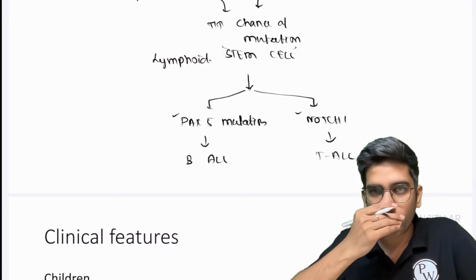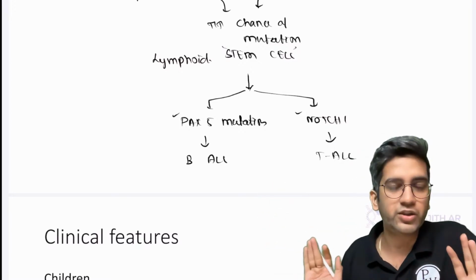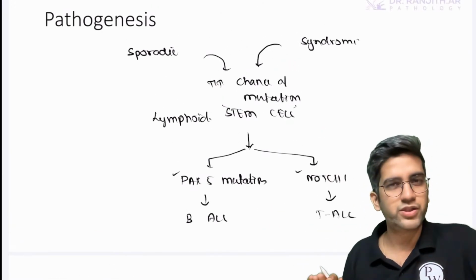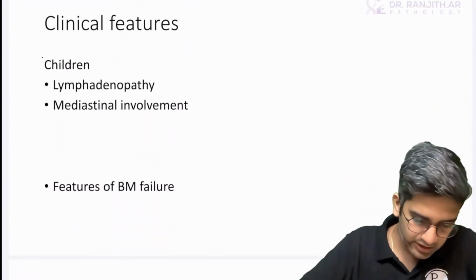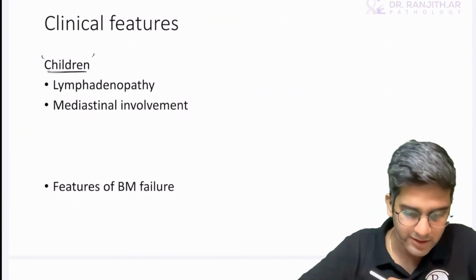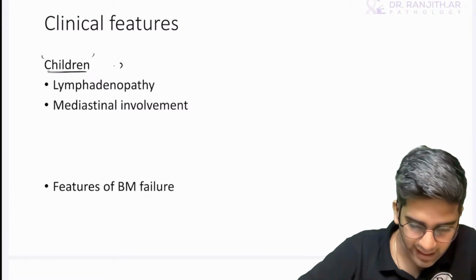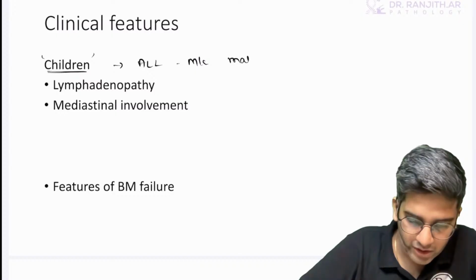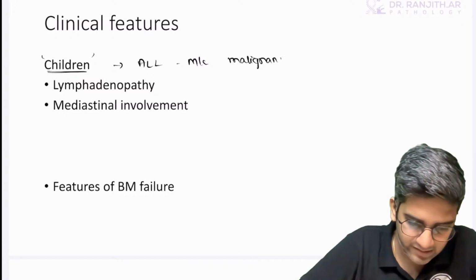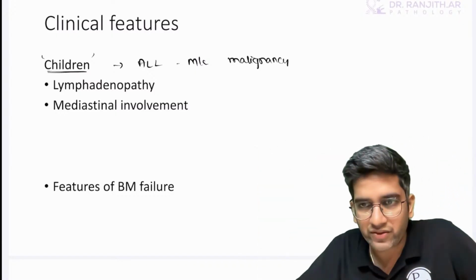If you can remember more, great. But if you can remember this, more than enough for me, right? So I know the pathogenesis, I know a little bit about the etiology as well. Clinical features. First and foremost thing, you cannot miss this, because leukemia, ALL, is the most common malignancy in children. It's the most common cancer across everything, fine?